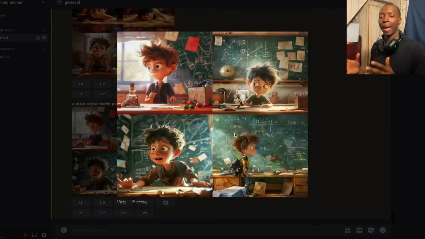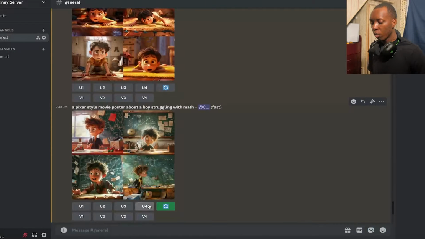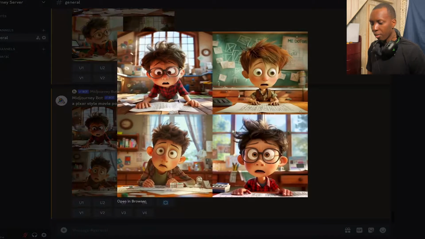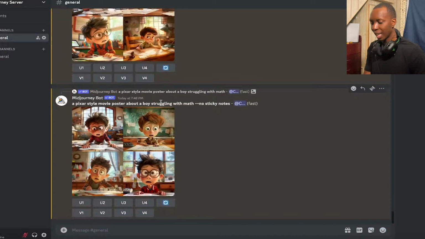You see it depicting the math right behind us, which is actually a very big game changer in terms of story direction. You know, this kid might be Einstein. In fact, it seems like it, I don't know, but the kid is doing quadratic equations, my friend. So that's really awesome. But let's say we don't want all of these sticky notes, right? So with that no parameter, we're going to remix this and put --no sticky notes. So we got rid of the sticky notes for most of these, but you still see sticky notes in the background for this. So what if we said no table instead?